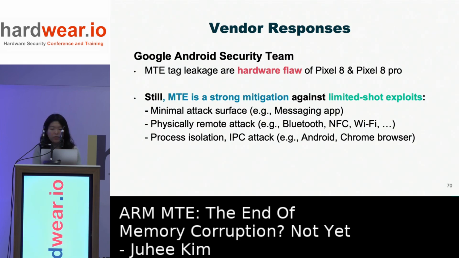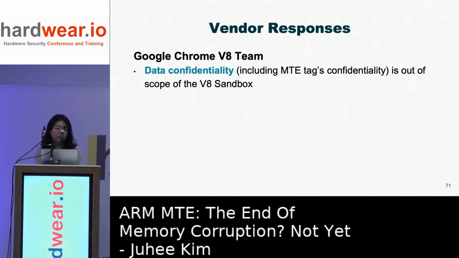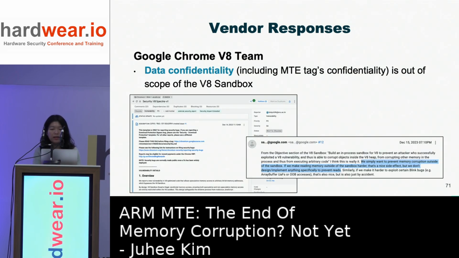The Google Android security team acknowledged this as a hardware flaw of Pixel devices, but they still consider MTE a strong mitigation against limited-shot exploits, where a side channel attack is extremely challenging. The Google Chrome V8 team concluded that the MTE side channel attack and Spectre do not violate the V8 security model, because data confidentiality, including the MTE tag, is out of scope for the V8 sandbox. So they only care about data corruption.